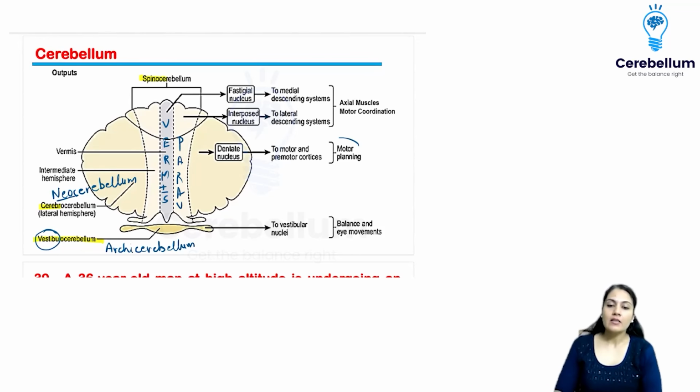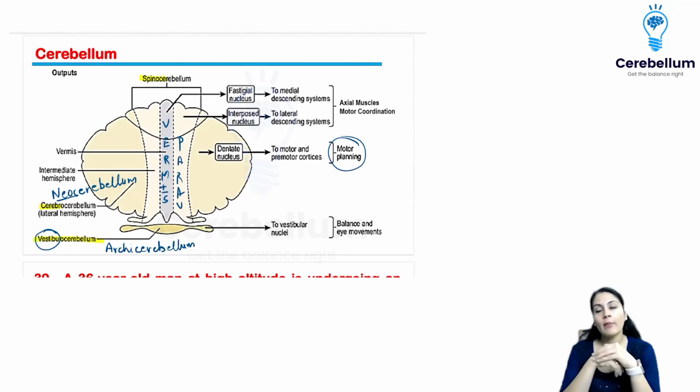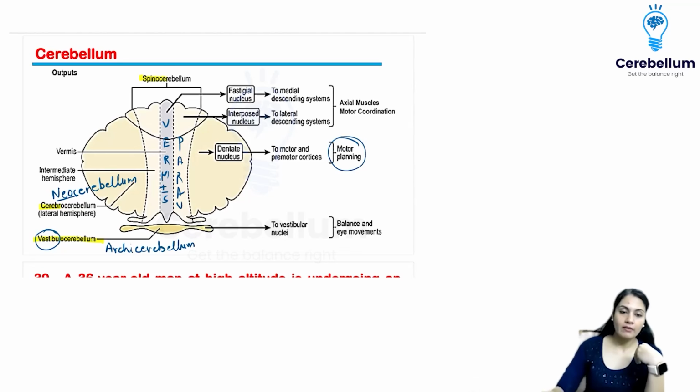This is important in motor planning. For planning you require the neocerebellum. Plus, as a species we have fine skills which are not seen in other animals. So fine skills, planning, programming and coordination will be mainly taken care of by the neocerebellum. Please remember, painting, writing, all these skills are present in us because our neocerebellum is very well developed. So the periphery is the new part.